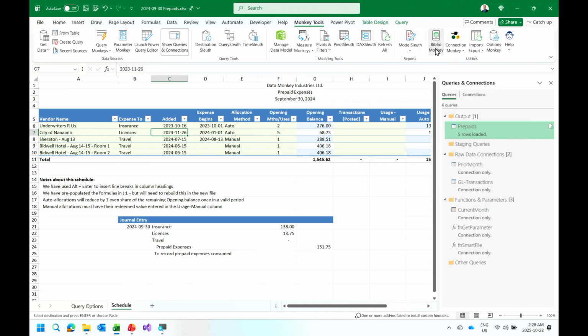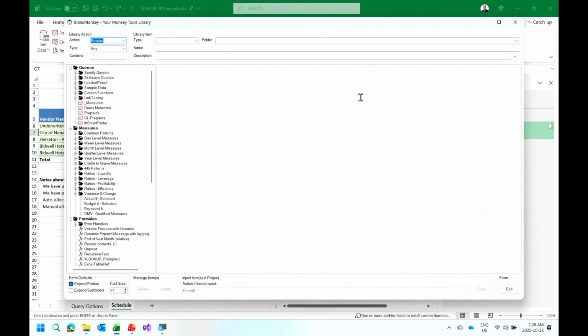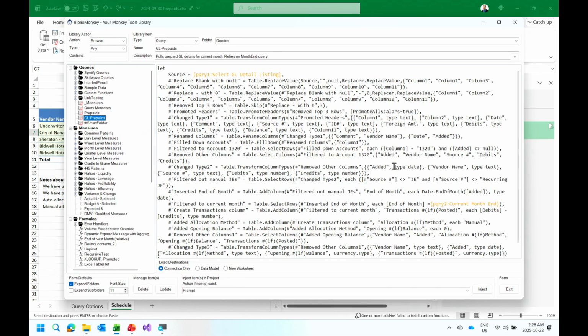I happen to have stored inside my BiblioMonkey file here the query. This is the raw M code of the query. But you'll notice we got a couple things highlighted in here. These are prompts that I inserted into my BiblioMonkey. Again, you can do this for free. You can just right-click, say Add New Prompt. I want a prompt to pop up a query when I run this.